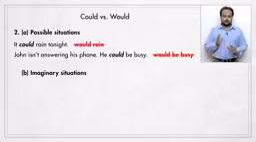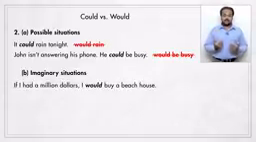So these are possible situations. But when we talk about imaginary situations, we prefer to use would. For example, if I had $1 million, I would buy a beach house. Again, don't be confused by the past tense. We say if I had and I would buy because we want to show that this is imagination. It's not reality. I don't have $1 million.